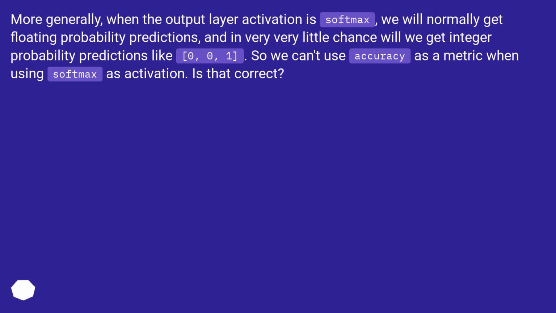More generally, when the output layer activation is softmax, we will normally get floating point probability predictions, and there is very little chance we will get integer probability predictions like 0, 0, 1. So we can't use accuracy as a metric when using softmax as activation. Is that correct?